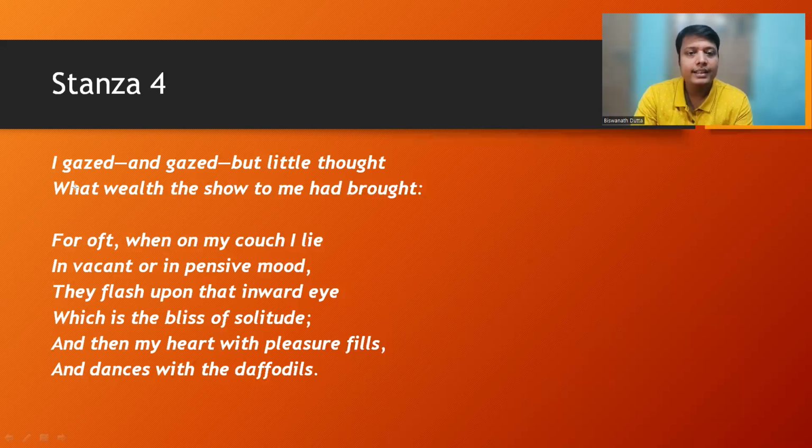Here you see, "I gazed and gazed." So the poet Wordsworth here saw the beautiful scenery, the host of golden daffodils, and he was completely enthralled. He was completely enchanted by the charming beauty of daffodils. Therefore, he gazed and gazed. It is repeated twice here. What is the meaning of the word gaze? Gaze means to look at something or somebody without taking your eyes off. It is so beautiful that you are gazing at it.